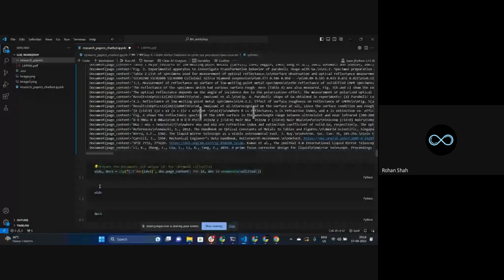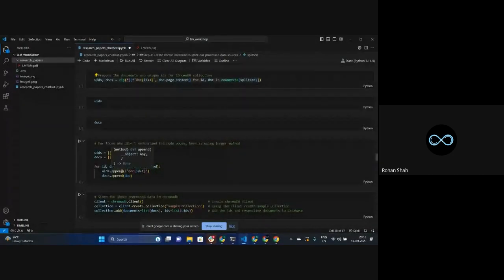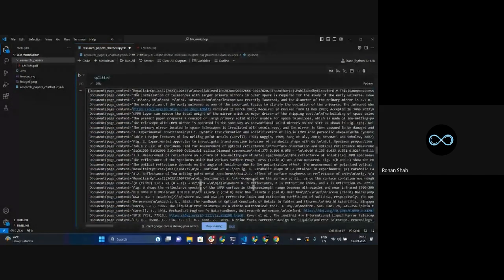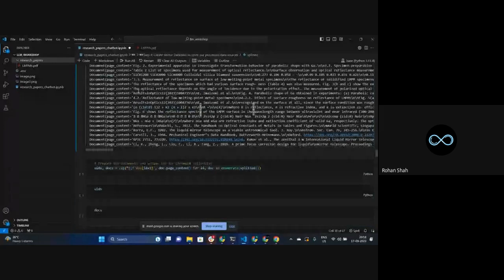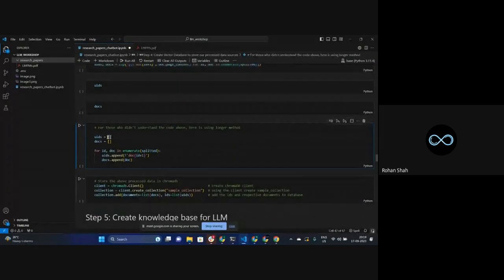And what are we trying to do? We are trying to store the respective page content's ID, first of all, into this unique IDs list. How are we doing it? By using a format string, where doc is nothing but doc 1, doc 2, doc 3. So the doc that we have in front, plus int, and after that I'm passing the number, what kind of doc it should be.